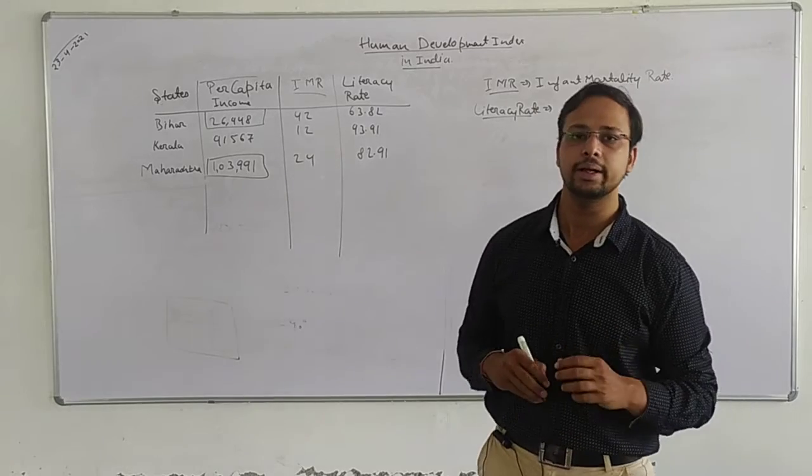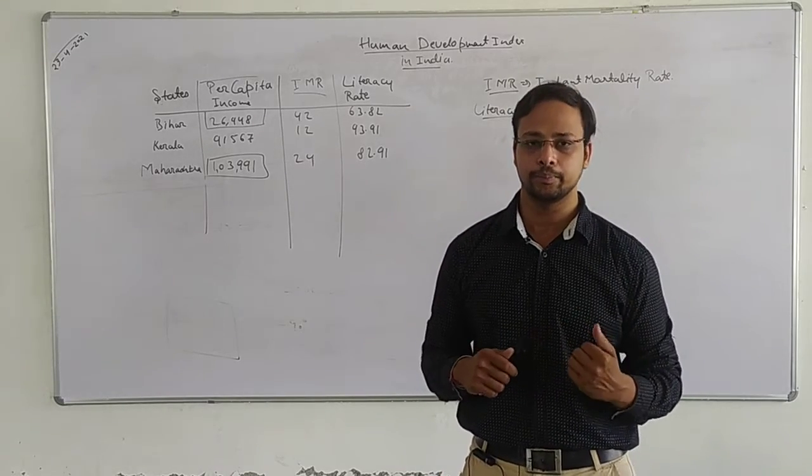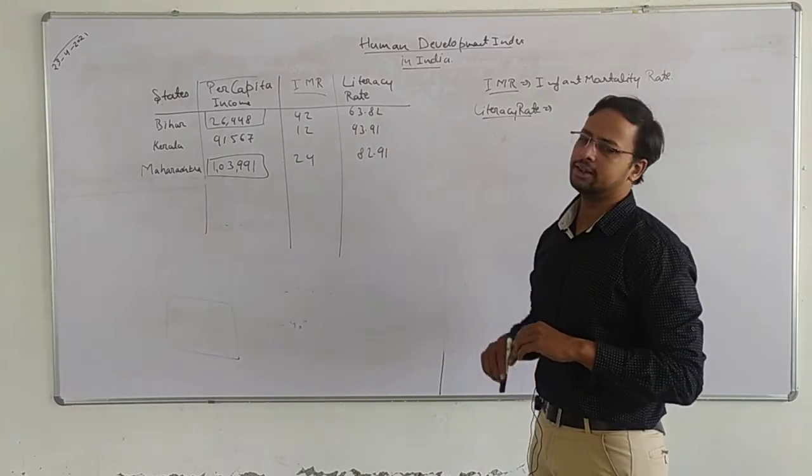The lower the infant mortality rate, the higher the human development index ranking. And after that there is the literacy rate.